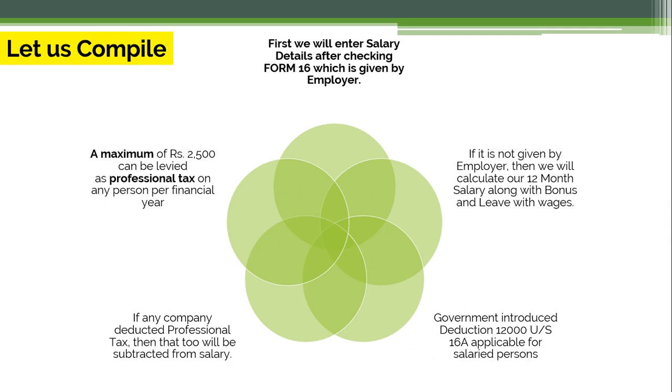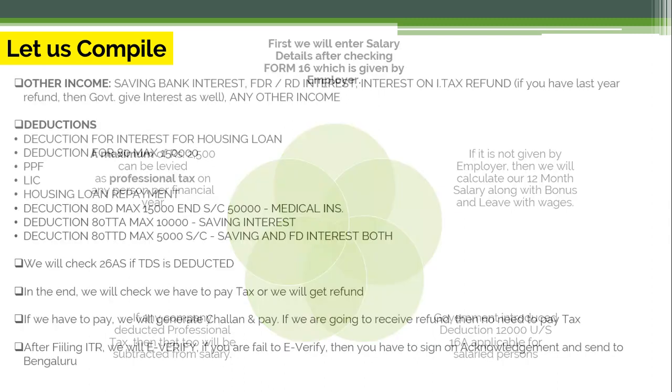It can be 200 per month or 2400 annually, and a maximum of 2500 can be levied as professional tax on any person per financial year. So taking the Form 16, putting all the salaries and the bonuses, taking government deductions. If you don't have any savings, or if you don't deposit any money, then one thing will definitely be there, that is the deductions by the government. And if you have paid the professional tax, that too can be subtracted.